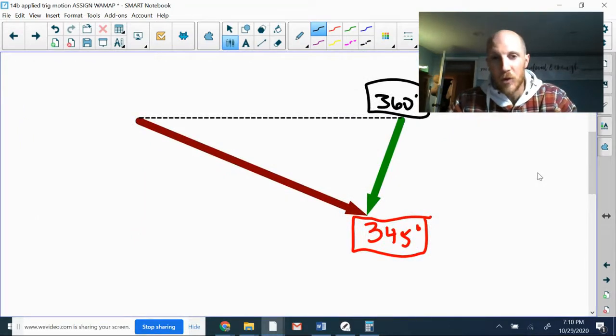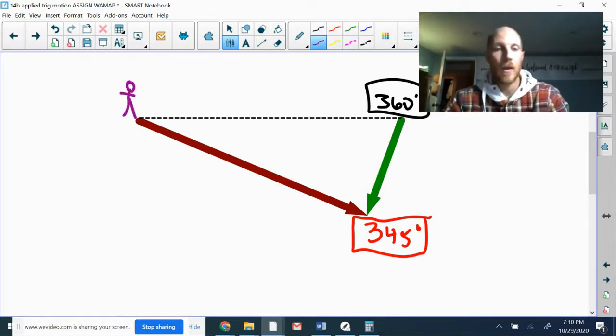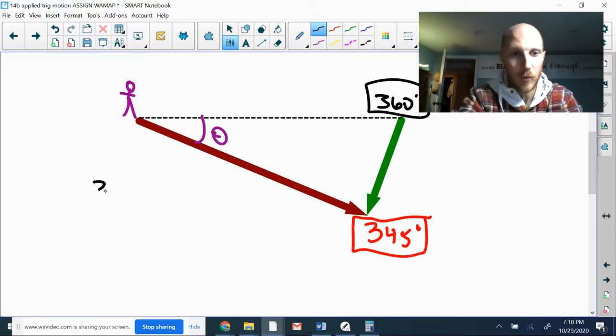In order to do anything with the right triangle, I need to get an inside the triangle angle. If I was a deputy that got left off duty, right, I got left behind back there in Milwaukee, from the perspective of the off-duty deputy, if I look directly across the lake at Grand Haven, that would be a direction angle of 360 degrees. If I look after the boat, follow the wake of the boat of my partners, they left at 345 degrees. This is the direction angle. Between those two angles is the inside the triangle angle. So we can just subtract 360 minus 345 is 15.